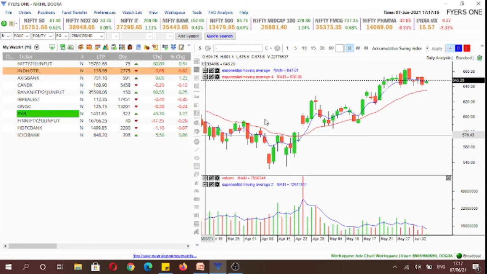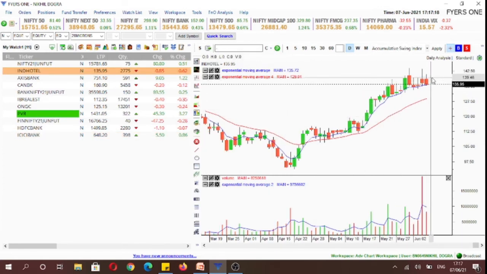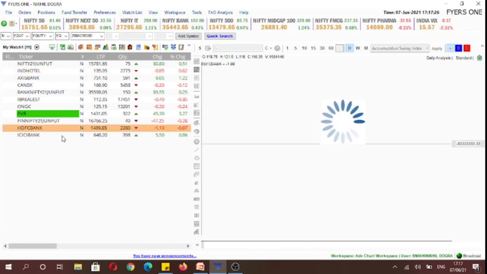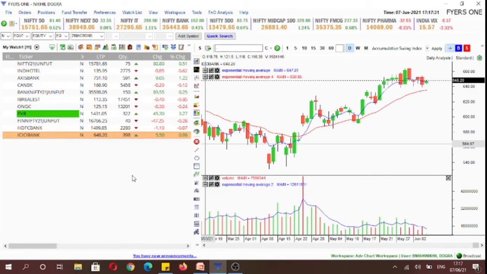So like in an uptrend, we'll look to establish a long position with full size, and in an uptrend we'll look to establish a short position with half a normal size. So the same way in HDFC and ICICI Bank, we'll look to establish short positions tomorrow if we get an opportunity, and those position sizes would be relatively small as it would be a counter trend trade.